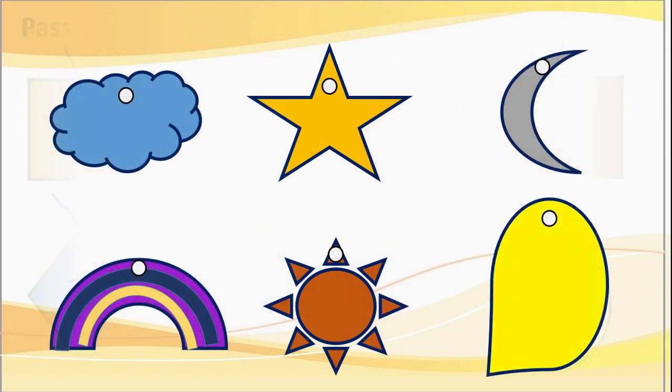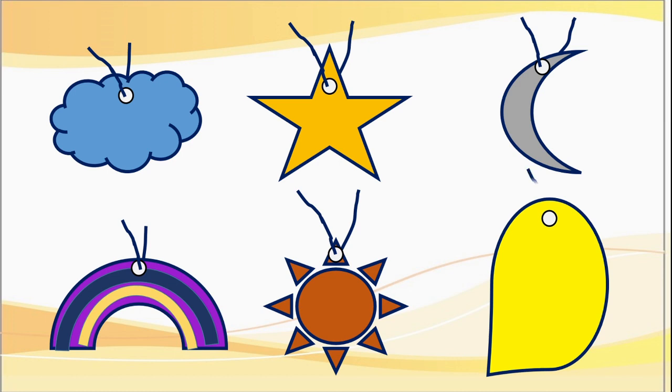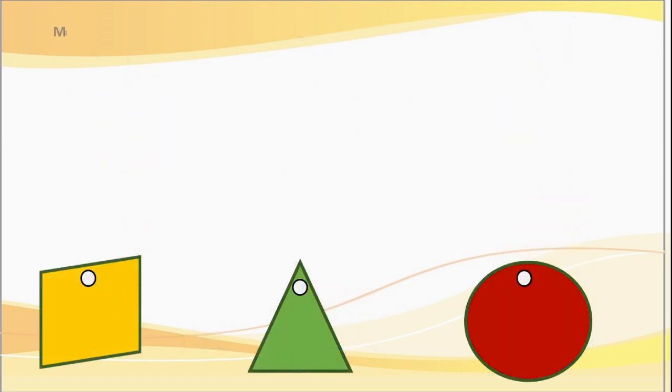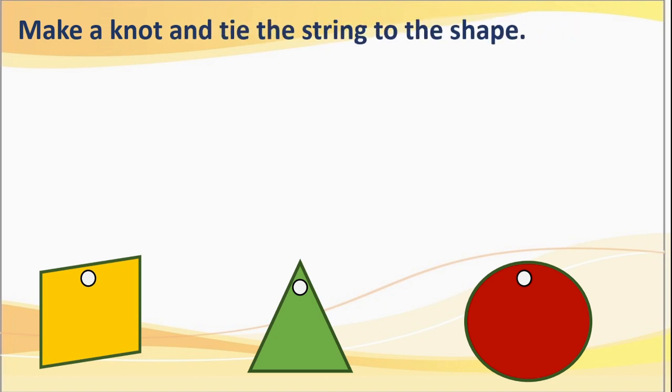Okay, we will try for these shapes too. Please observe carefully. Okay, our sixth step is over. Now what to do next? Here, make a knot and tie the string to the shape. Yes, we have to make a knot here.